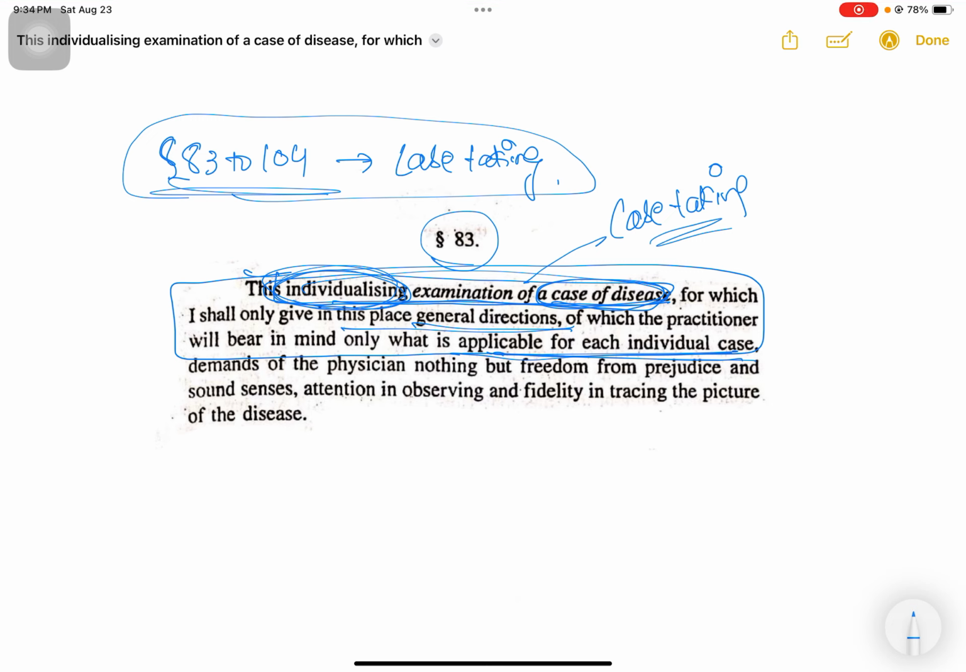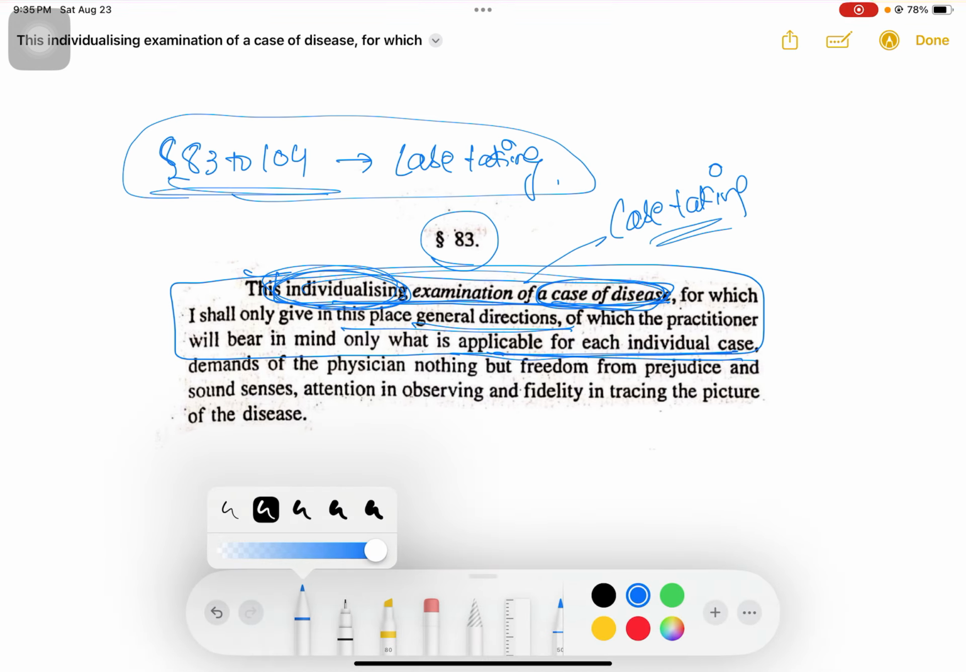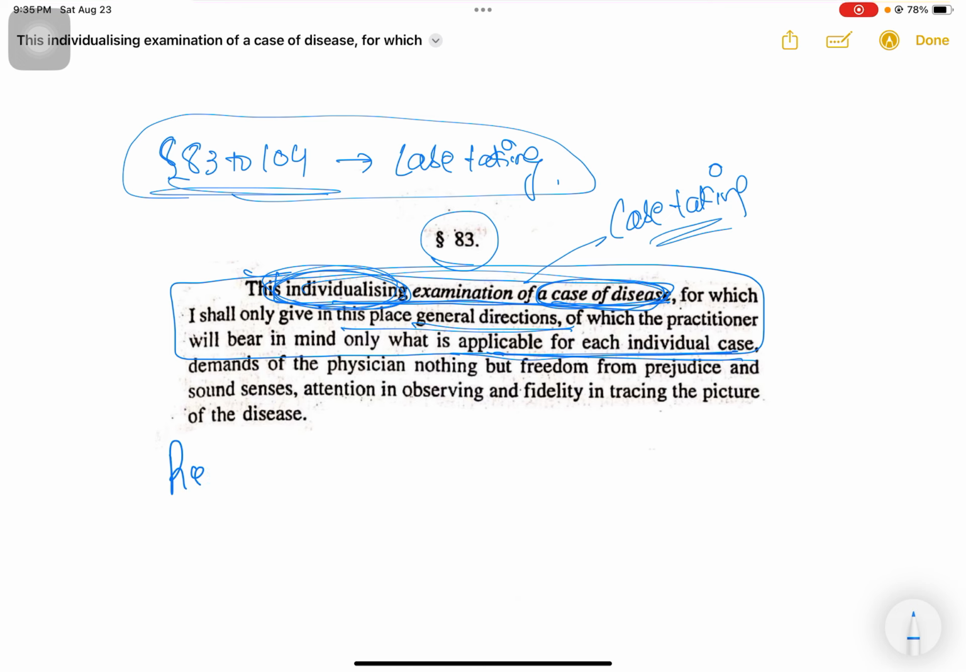I have given only general directions here in these particular aphorisms, but we will have to tailor make the questions while receiving the case from each patient. So only general directions are given. We will have to revise and adapt these questions to the needs of the patient. So this is what is given in the first half of aphorism number 83. In the second half of aphorism number 83, Hahnemann talks about the requisites that a physician must have.